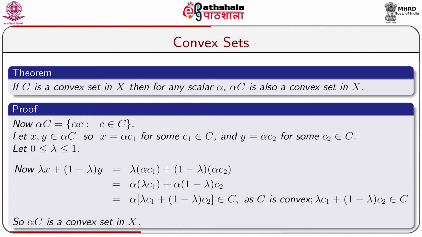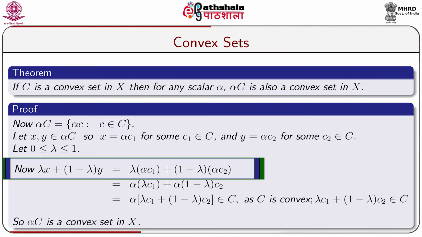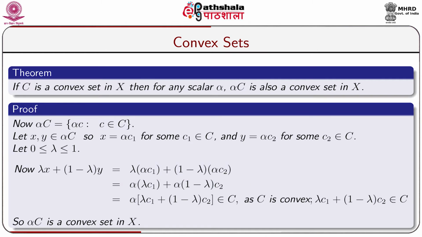Let us take a scalar lambda which lies in the closed interval 0 and 1. Now, lambda x plus 1 minus lambda y is equal to lambda into alpha c1 plus 1 minus lambda into alpha c2, which is equal to alpha into lambda c1 plus alpha into 1 minus lambda into c2, which is equal to alpha into lambda c1 plus 1 minus lambda into c2. This belongs to alpha C, as C is convex, because lambda c1 plus 1 minus lambda into c2 belongs to capital C. So, alpha C is a convex set in X.